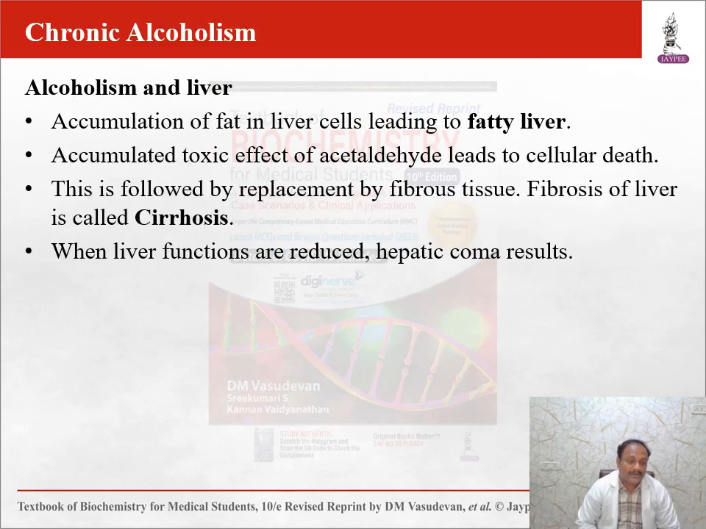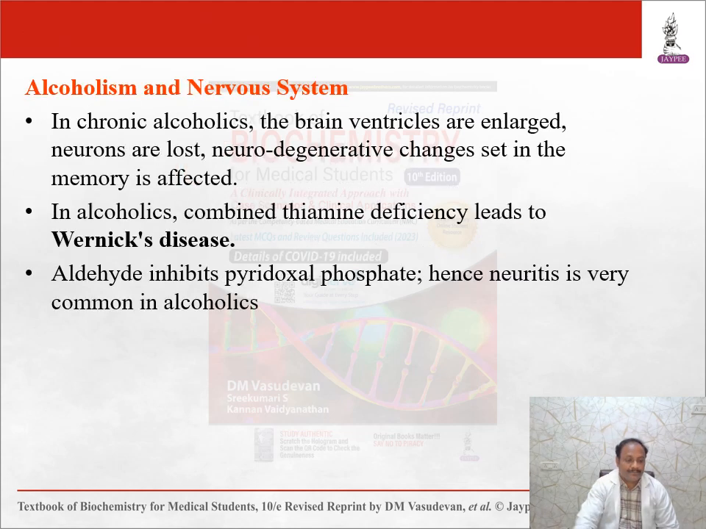What about chronic alcoholism? Accumulation of fat in liver cells leads to fatty liver, and accumulation of toxic effects of acetaldehyde leads to cellular death. This is followed by replacement by fibrous tissue, fibrosis of the liver, and cirrhosis, when liver functions are reduced, hepatic coma results. Alcoholism and the nervous system: in chronic alcoholics, the brain ventricles are enlarged, neurons are lost, neurodegenerative changes set in, and memory is affected.